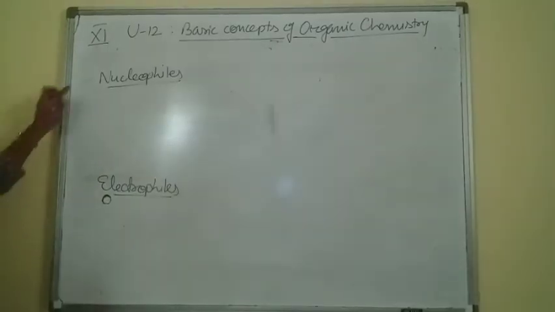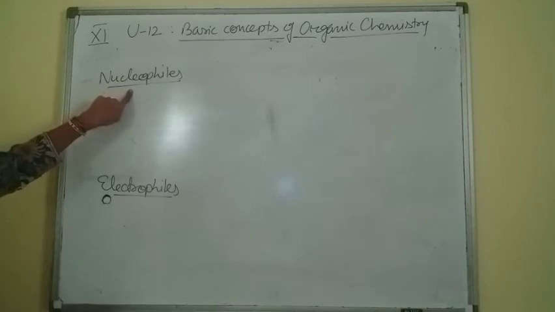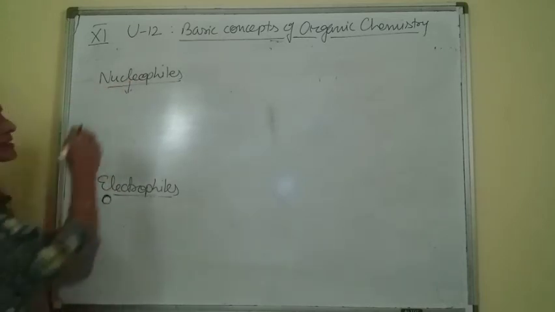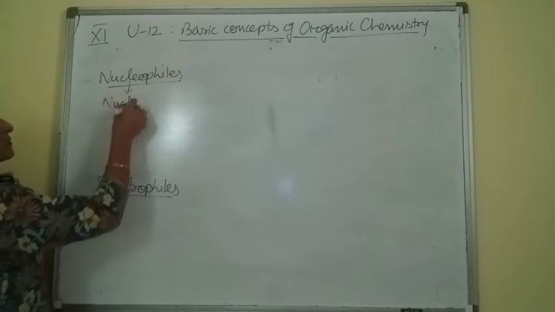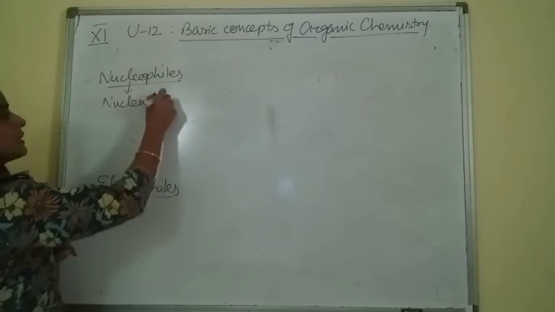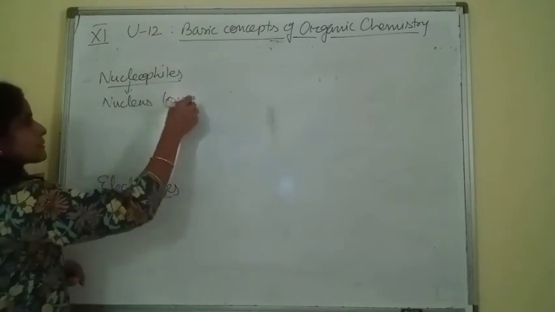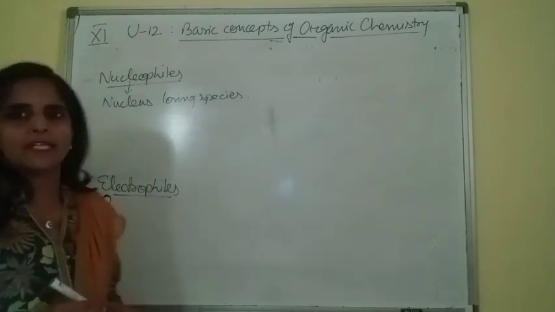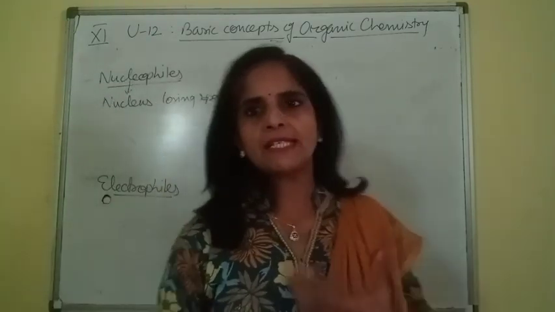Last topic of today's lecture is nucleophiles and electrophiles. Nucleophiles, as the name suggests, the word nucleo is related with nucleus. Phile means attraction. So nucleus loving species are termed as nucleophiles. Nucleus means positive charge.